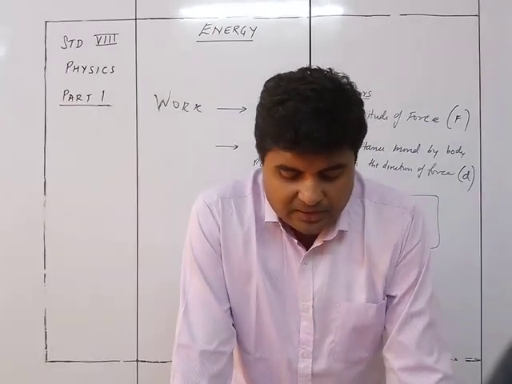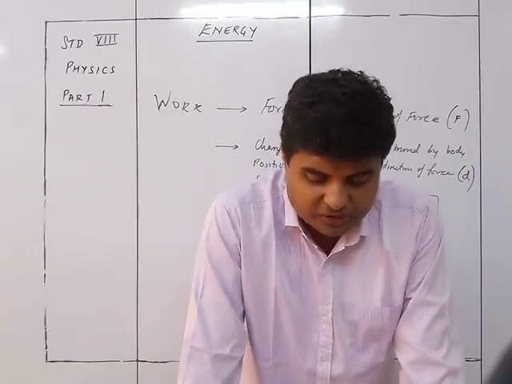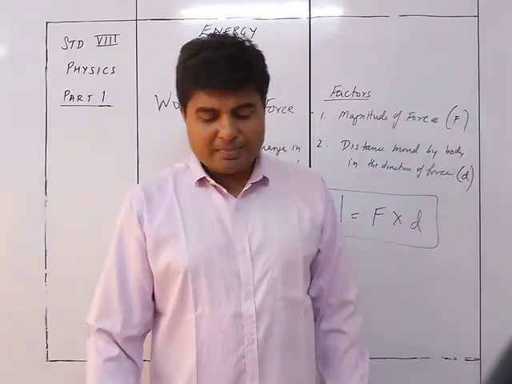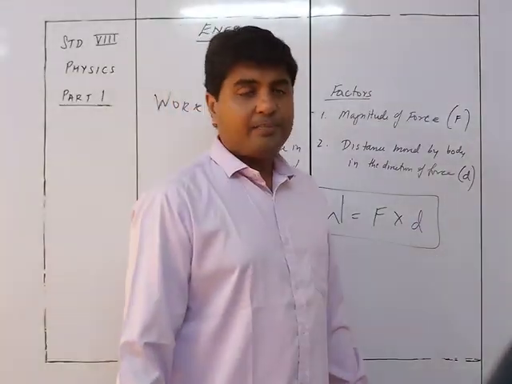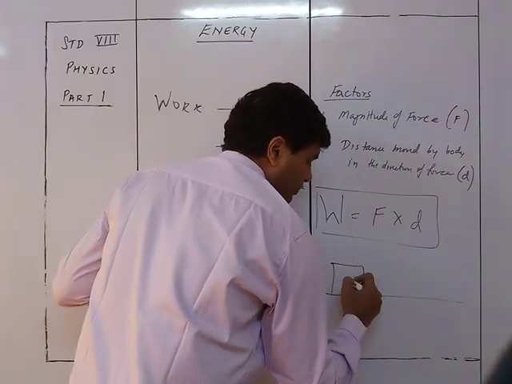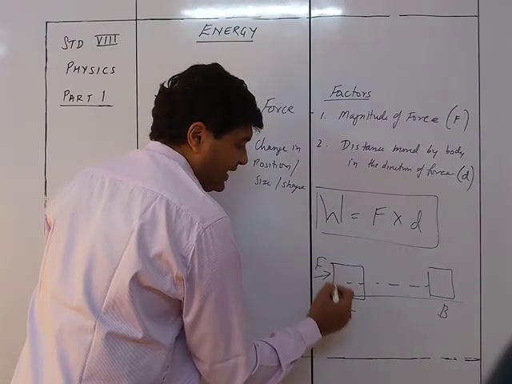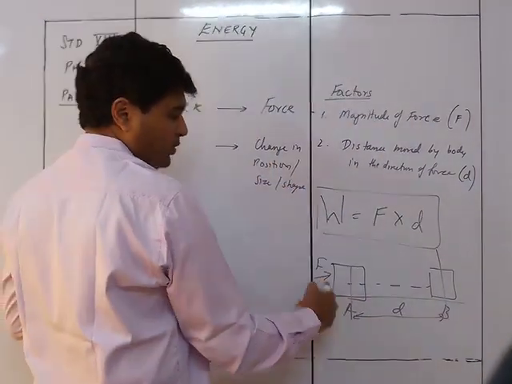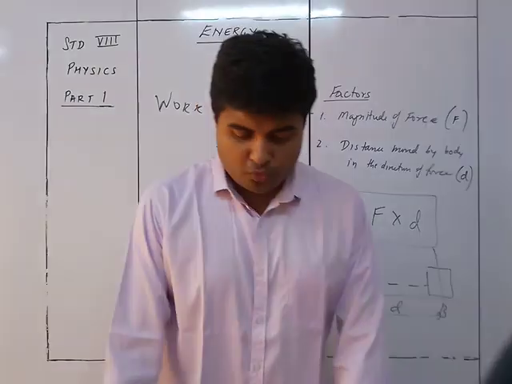Hence in figure 4.7, let a force F be applied on a body which moves it from position A to position B by a distance D in the direction of force. Then the work done by the force on the body is W is equal to F into D. So there is one body at position A, and it is going to be moved to position B. For that we apply the force F, and the distance it needs to move from A to B is D. Then W is equal to F into D. W is nothing but force into distance moved by the body.